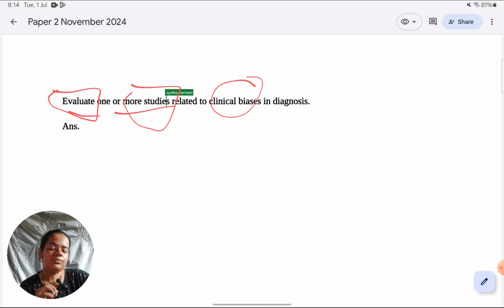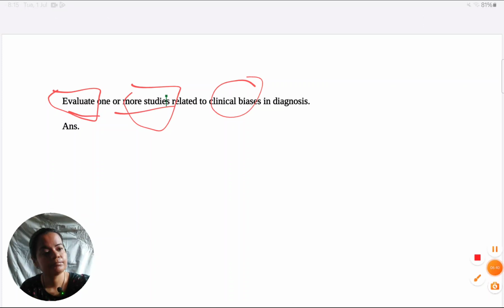So coming back to why you cannot have a formulaic answer: if the focus of the question is on the studies instead of the biases themselves, you have to devote your critical thinking to the studies, to their methodology, to their ethical concerns, rather than the larger topic of biases. Of course, you do link back to biases, undoubtedly, but you cannot evaluate biases for their own sake. Your focus has to be on evaluating the studies. So, what you need to do in your preparation for these answers is have evaluations ready for studies as well as the larger topic, which is in this case biases.